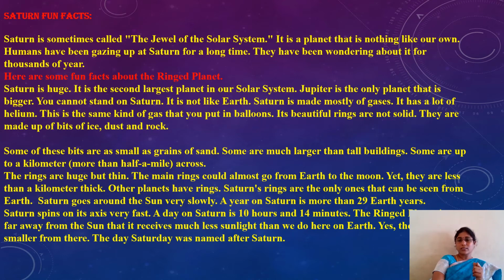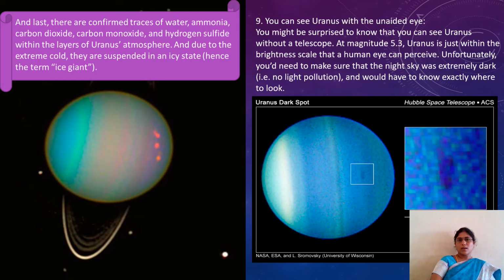Where our Earth is located, our next planet is Uranus. It has rings made up of ice. You might be surprised to know that you can see Uranus without a telescope.